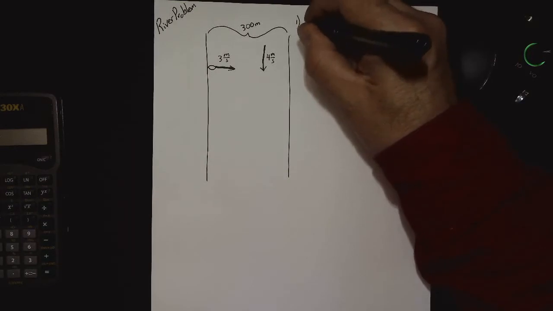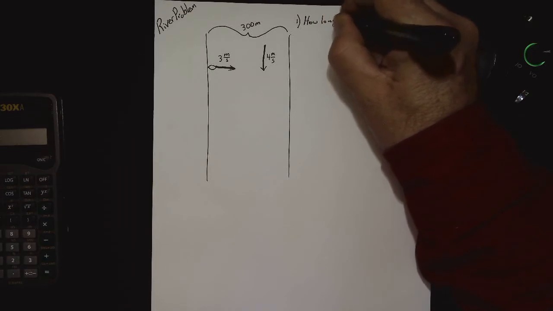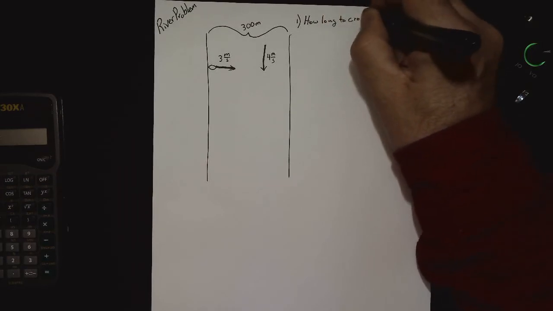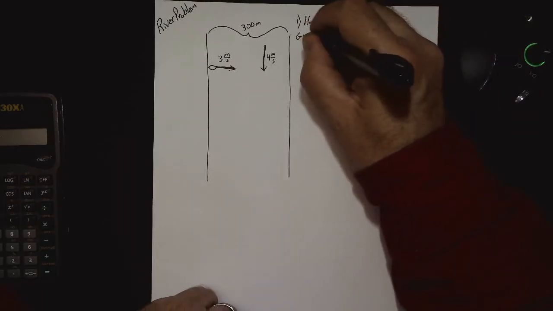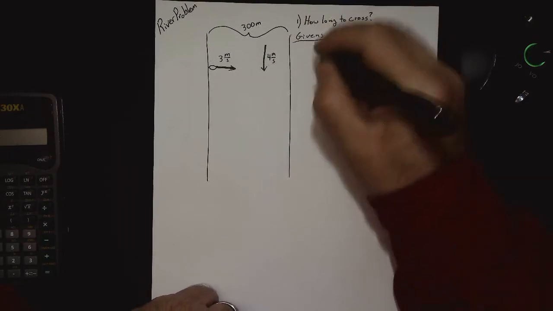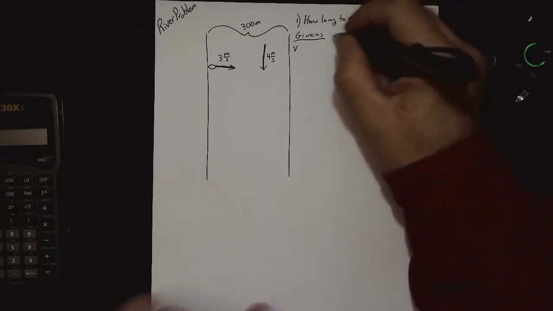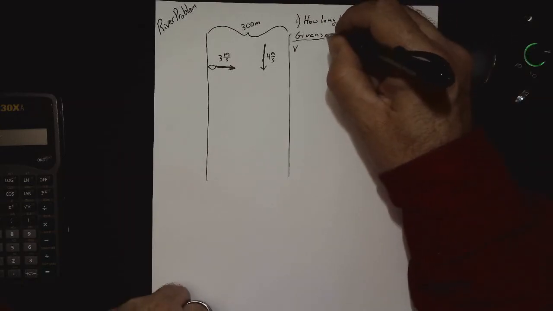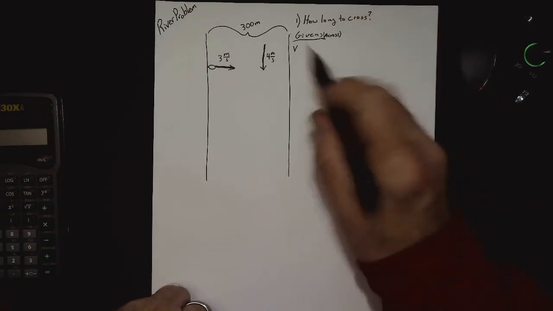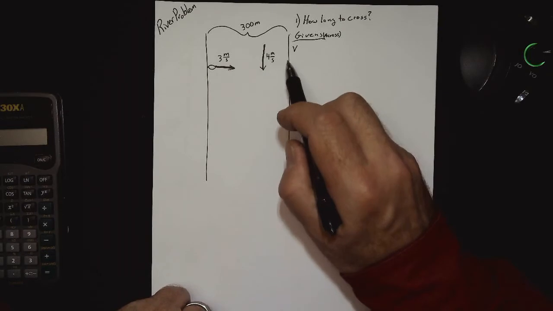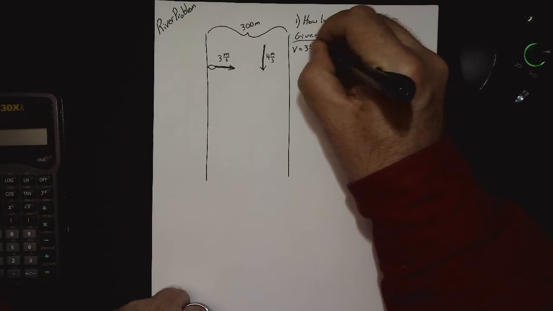So the standard questions are always, how long to cross? And we already came up with it's going to take us 100 seconds, but we have to do this formally. So we write givens, underline it, our velocity. Well, our velocity in which direction? So under here we might write in subscript across. Givens across. Only the givens that pertain to getting us across are going to go down here. So our velocity then is clearly 3 meters per second.